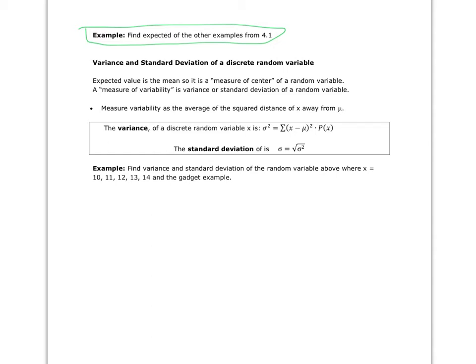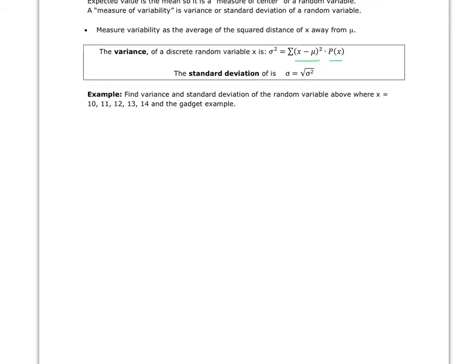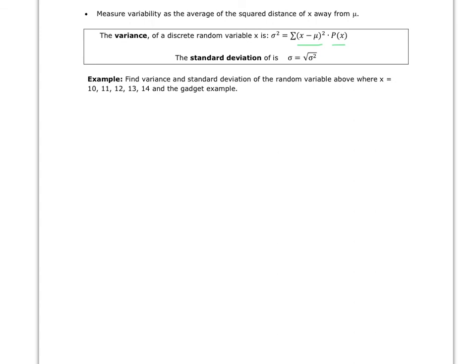Okay, so we're going to measure variability as the average of the squared distance of x away from the mean. So that shows up in the formula here for variance. We're taking the difference between x and the mean, we're squaring it, multiplying that by the probability, and then adding those up. Okay, let's look at this example where we had x equaling the values 10, 11, 12, 13, 14.